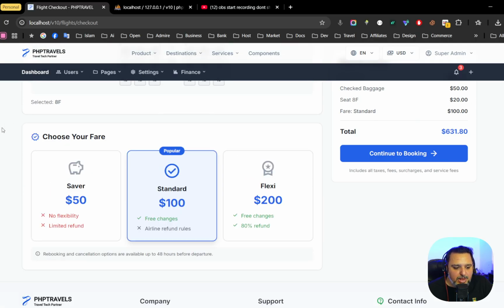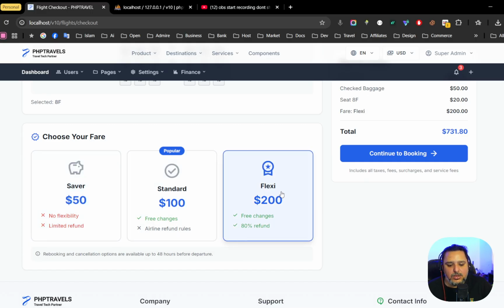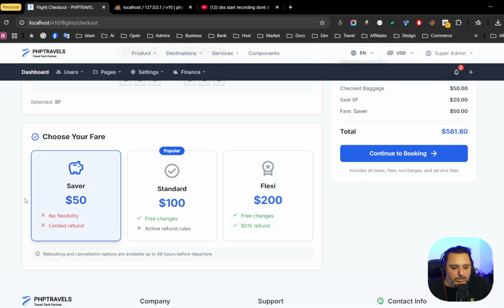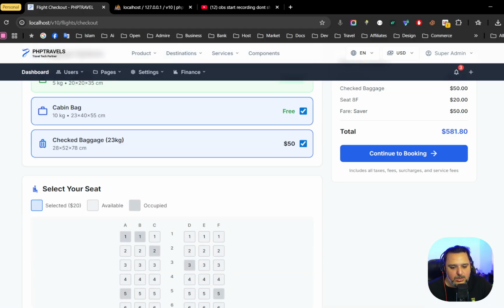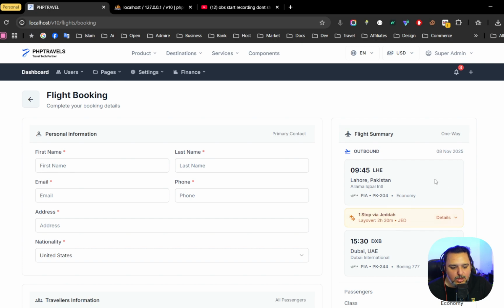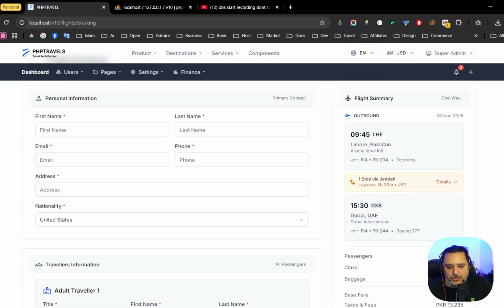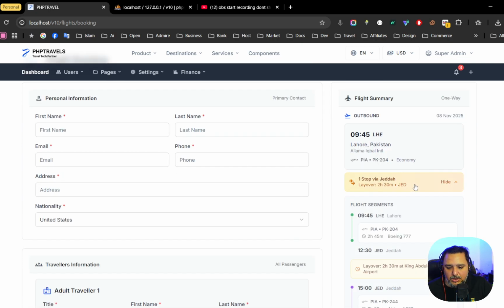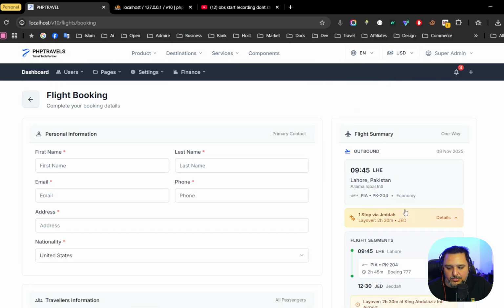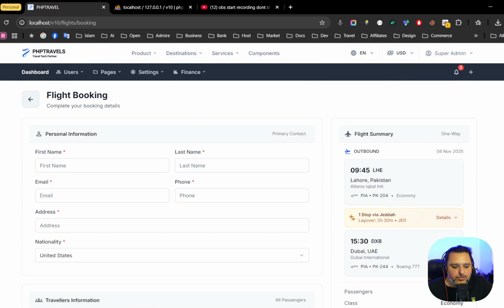And then we have some packages. We are still working on this because some websites used to show these packages. For example, the refundable has a different price than the non-refundable. And if you have travel insurance, you can also include that. So it's still under development, not completely done. And then we have the booking page, pretty awesome and much better than before. If you just click over here, you can see the flight details as well. So the design has been improved a lot.